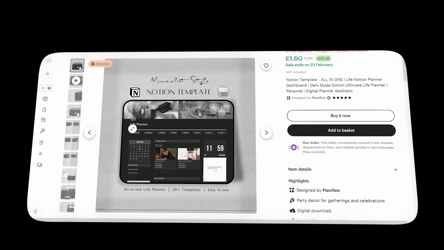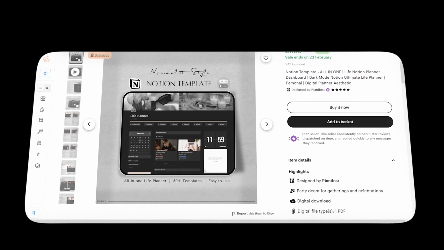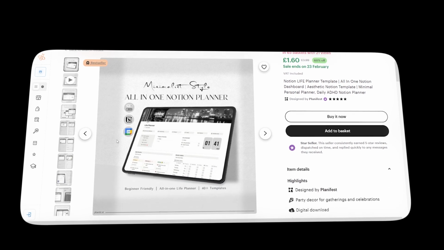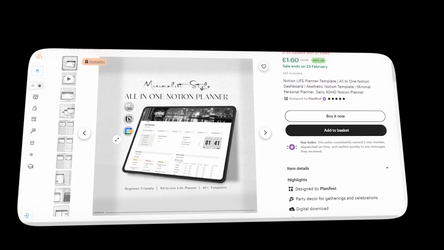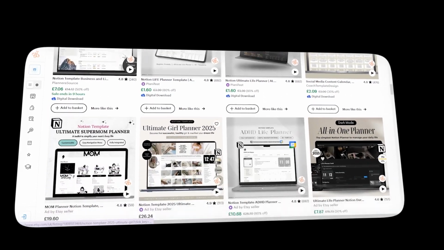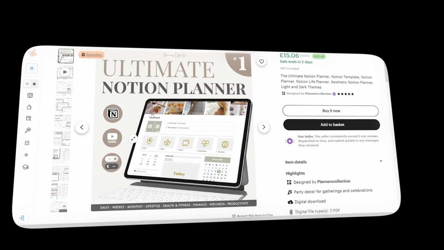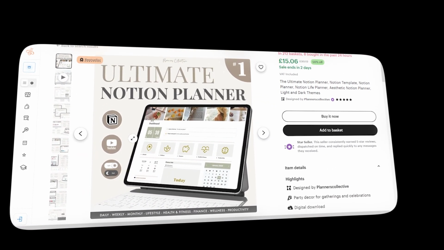You could design templates for specific purposes, like a content calendar for social media managers, a budget tracker for families, or a daily planner for students. The beauty of this product is its simplicity. Once you've created the template, all you need to do is share the link, and users can duplicate it into their own Notion accounts. Creating these templates takes time and a bit of creativity, but it's super simple to do. Plus, Notion's popularity is only growing, so the demand for high-quality templates is likely to keep increasing.